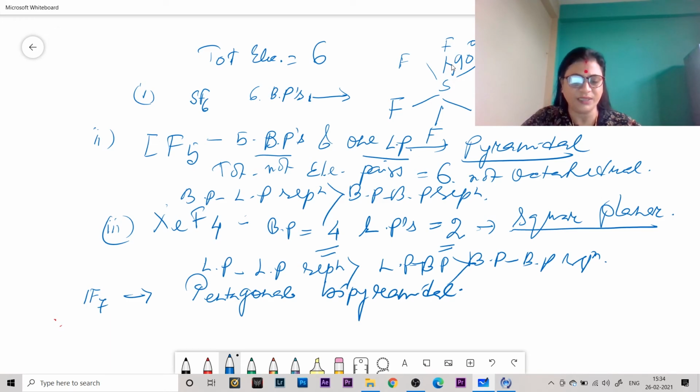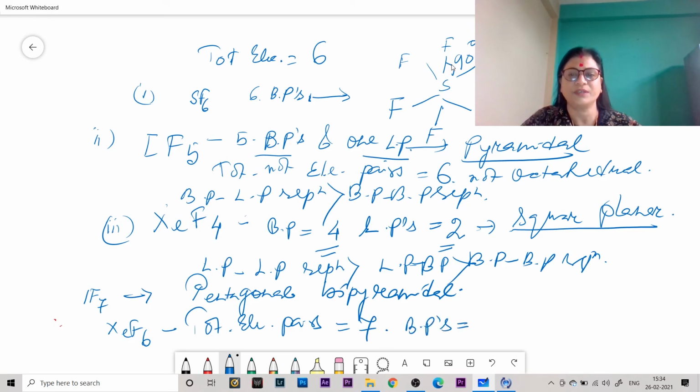But if you consider XeF6, where the total number of electron pairs around the xenon atom is 7, with bond pairs equal to 6 and LP equal to 1, the structure is distorted pentagonal bipyramidal.